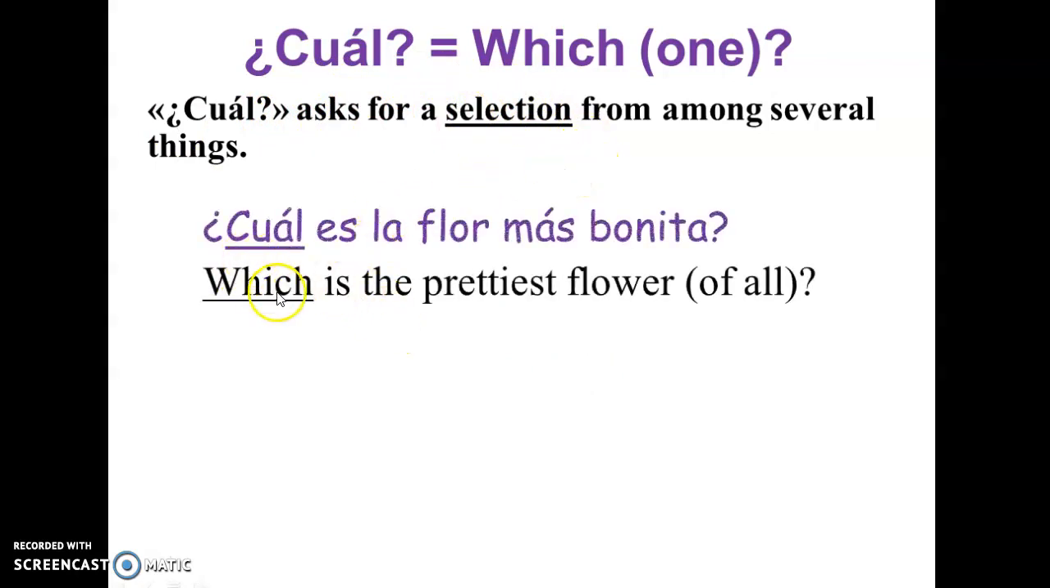So here my question is, which is the prettiest flower of all? In English we can also say, what's the prettiest flower, right? We do. But in Spanish, we cannot use qué. We have to use cuál, because cuál is about selection. And we know that there's so many different flowers in this world, the names, right? And the categories. And so we have to use cuál. ¿Cuál es la flor más bonita?